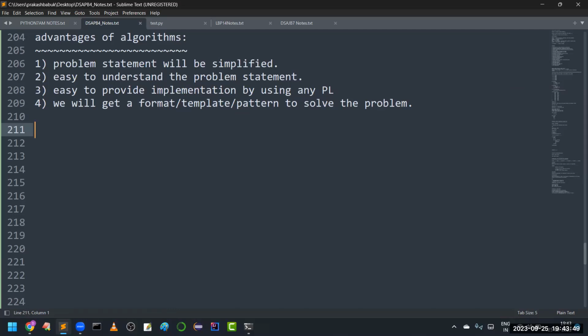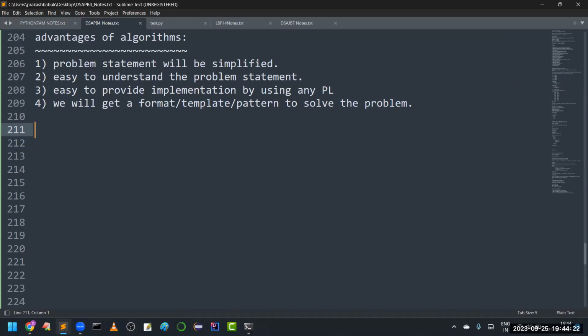And if I am asking the students to submit an assignment tomorrow for minimum of two numbers, minimum of three numbers, minimum of four numbers, maximum and minimum of five numbers, maximum and minimum of six numbers, it is easy for them. Why? Because I covered three programs. If they observed all these three programs and prepared an algorithm for that, you will get a format or a template. So by seeing that, you can work for any new problem also.